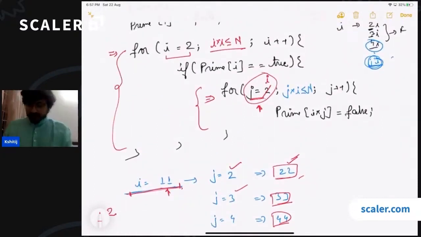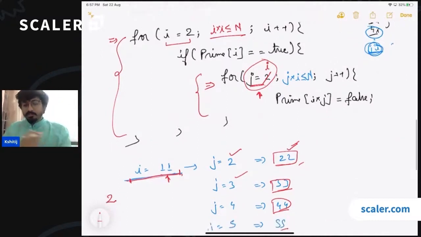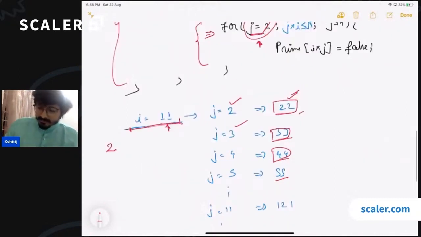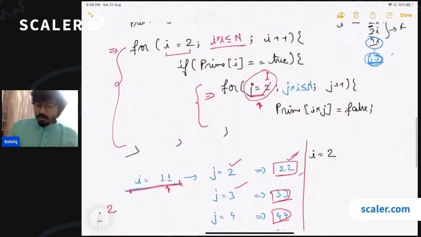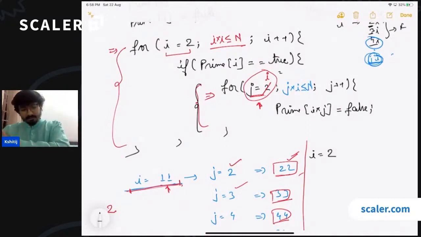The first loop is running from 2 to square root of n. Let us actually remove all the optimizations that we have done. We'll try to calculate a very relaxed upper bound. So tell me one thing. Let us say that this starts from 2, if we are considering the totally unoptimized loop, which was starting from 2 and going till n, and this loop is also going till n, the most unoptimized version. Now tell me, if the value of i is equal to 2, how many times are we going to run this loop?